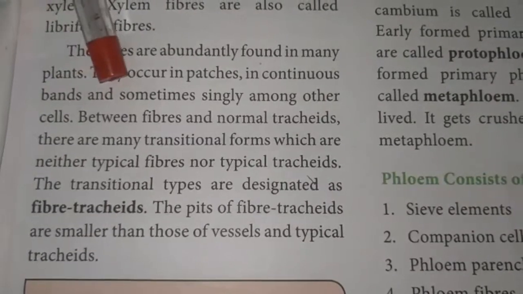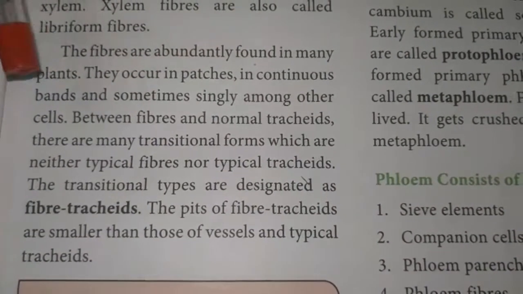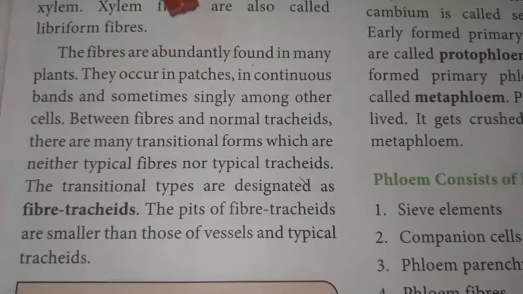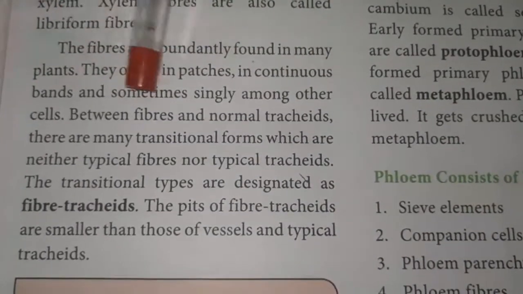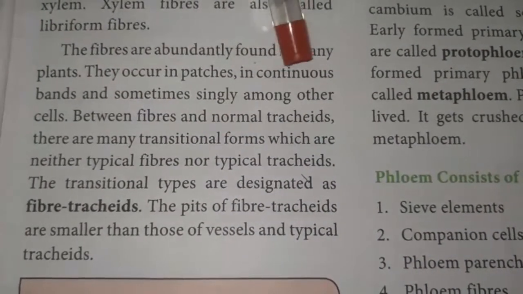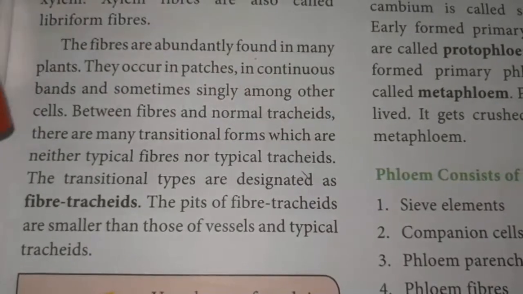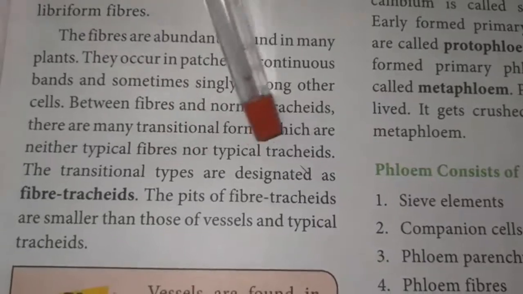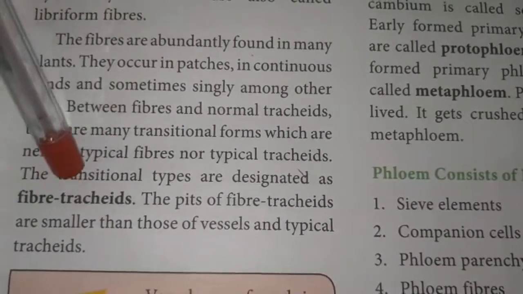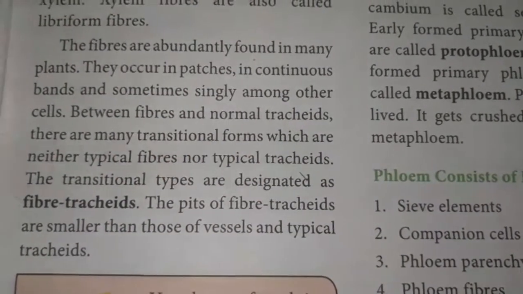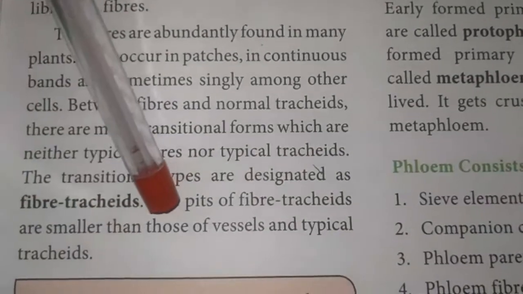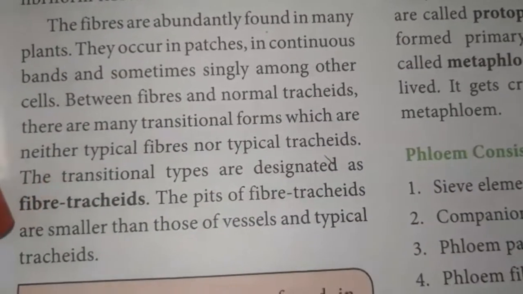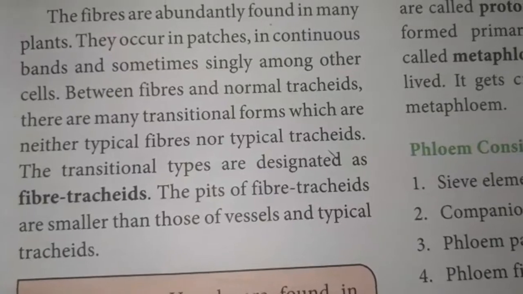Between xylem fibers and normal tracheids, there are many transitional forms which are neither typical fibers nor typical tracheids. These transition types are designated as fiber tracheids. The pits of the fiber tracheids are smaller than those of the vessels and the typical tracheids.